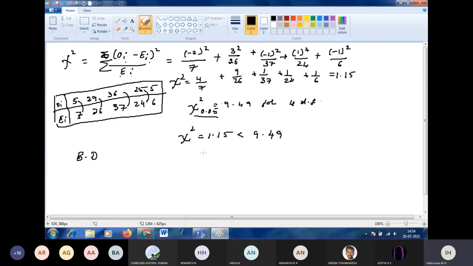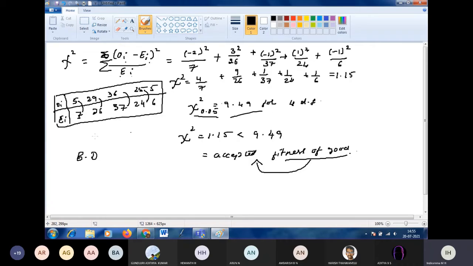Accepted. Correct? Did you clear? It is accepted. So the goodness of fit hypothesis can be accepted. Goodness of fit can be accepted because it is less than the threshold value they have given. If it is greater than the threshold value, that means the error is more.